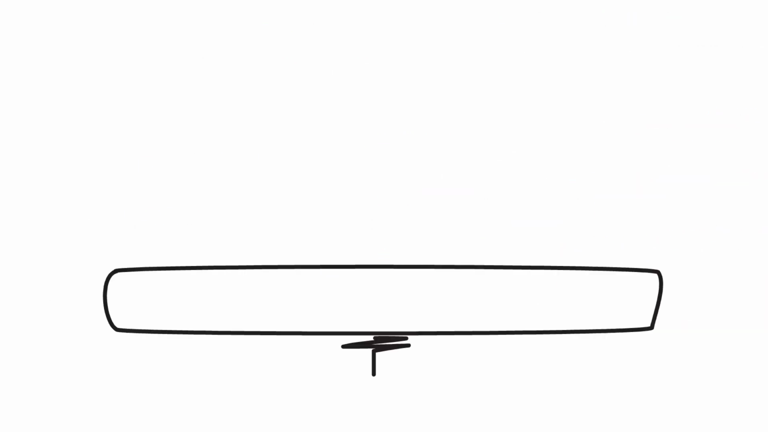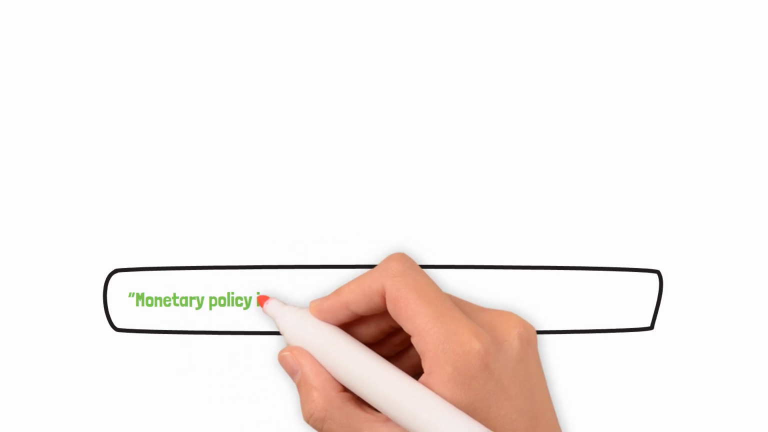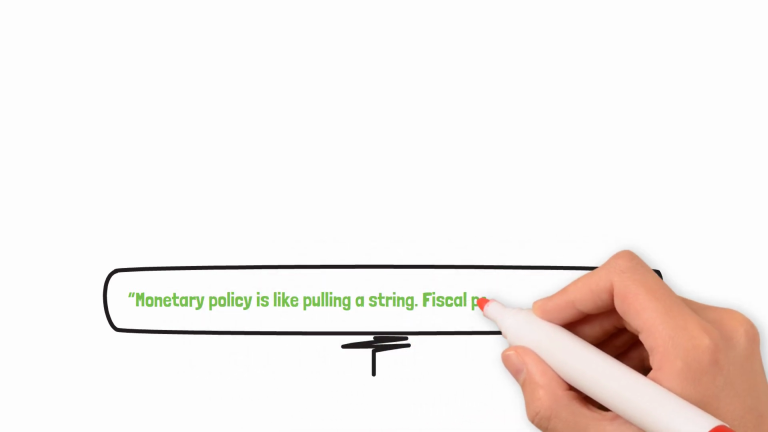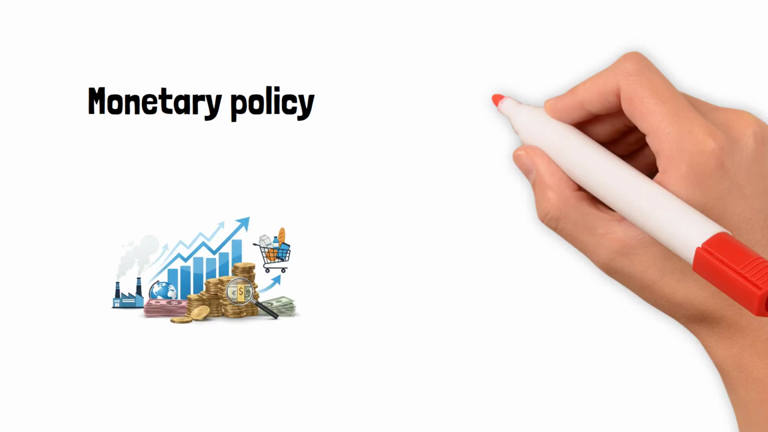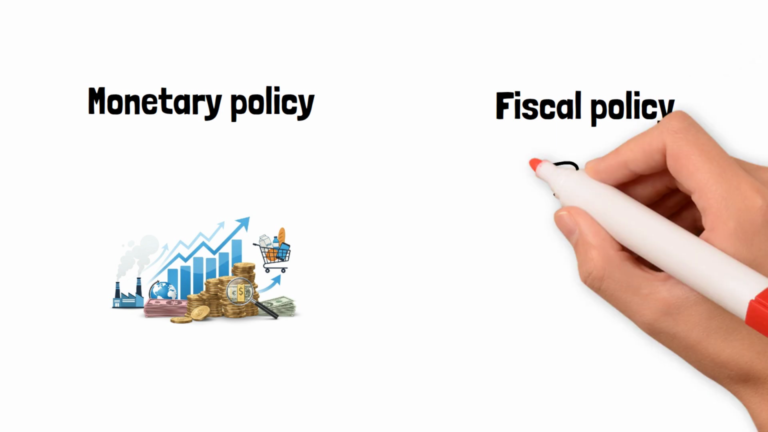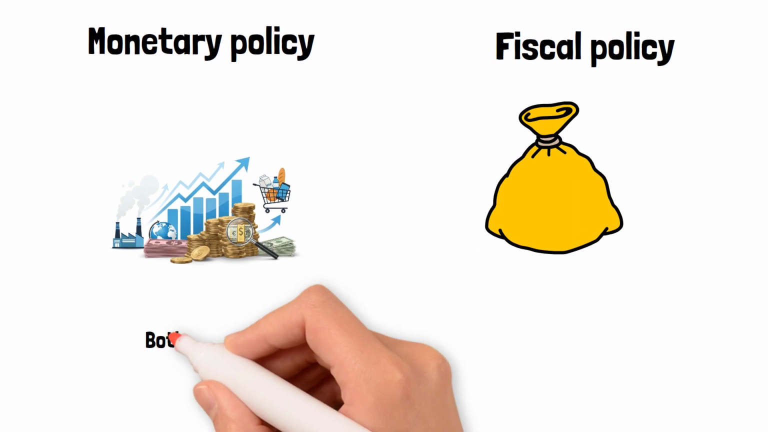Famous quote: "Monetary policy is like pulling a string. Fiscal policy is like pushing it." Alan Blinder. Meaning, monetary policy can stop inflation fast, but fiscal policy is better for stimulating demand. Both are needed, like brakes and accelerator in a car.